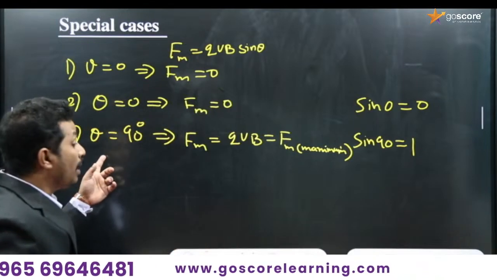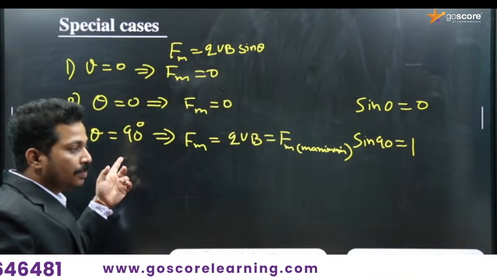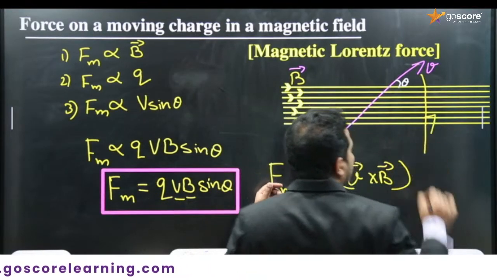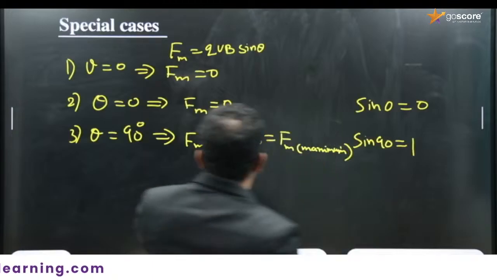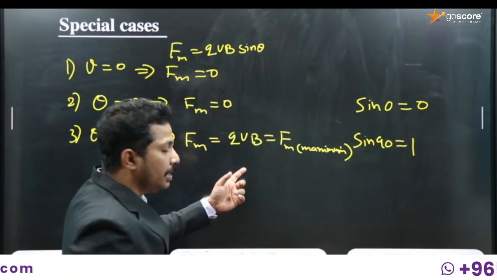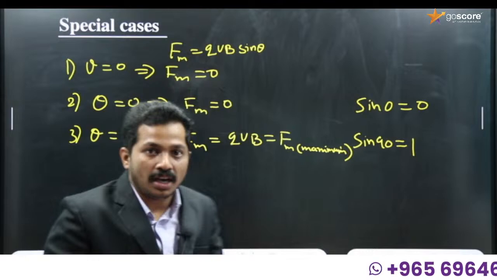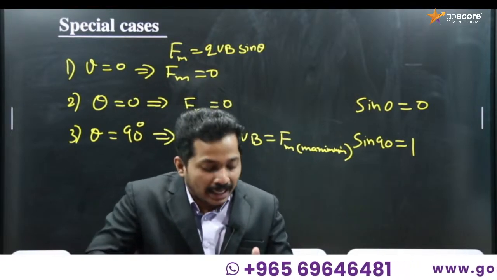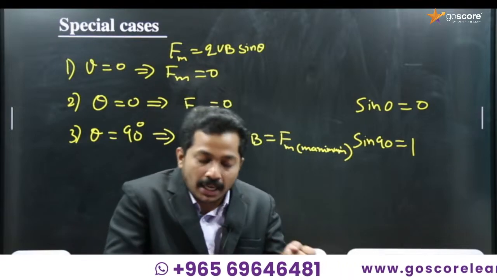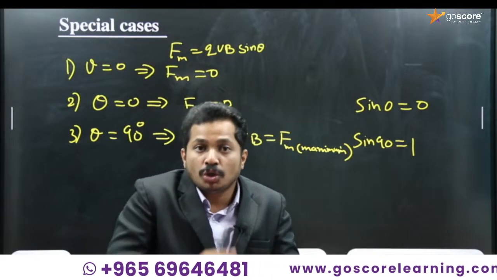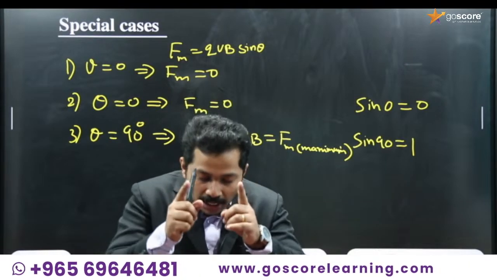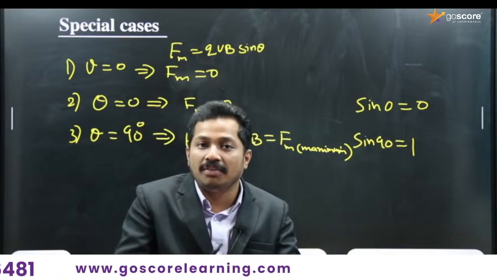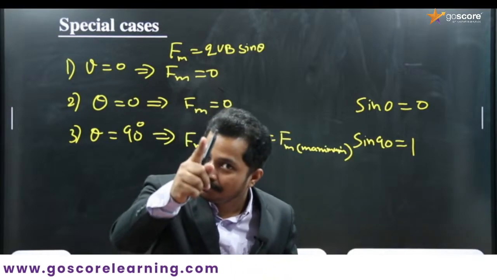And if the charge is moving perpendicular to the magnetic field, theta is 90 degrees, and the force is maximum. If the charge is moving in the same or opposite direction, theta equal to 0 or 180, so force will be 0. So a charge moving parallel or antiparallel to the magnetic field doesn't experience a force. Is that clear?